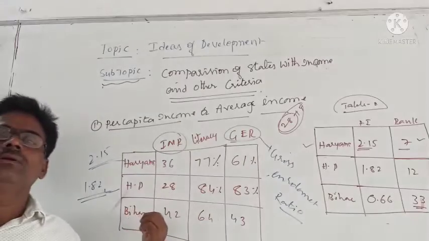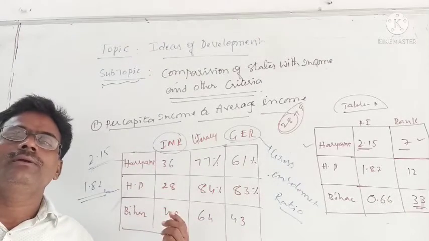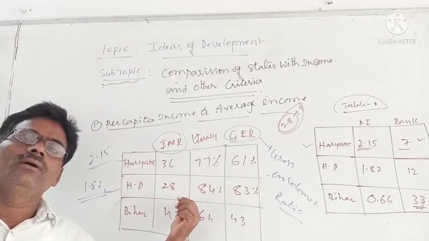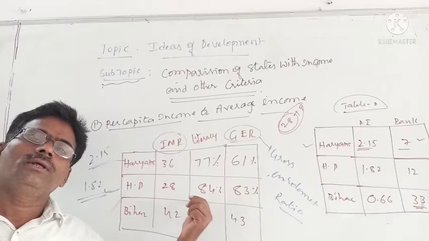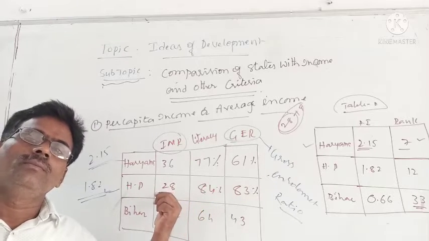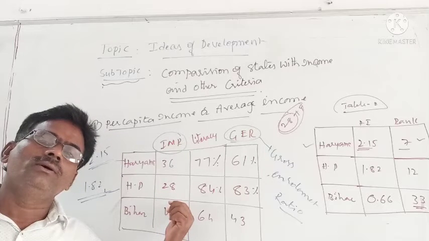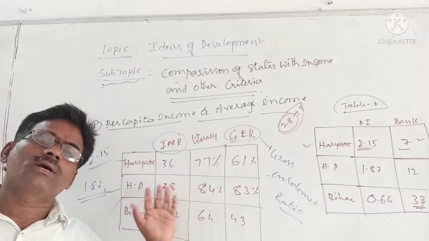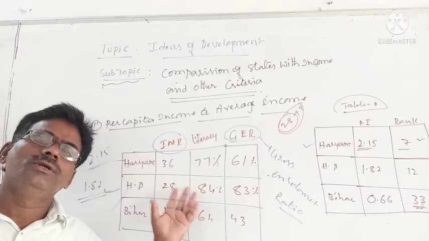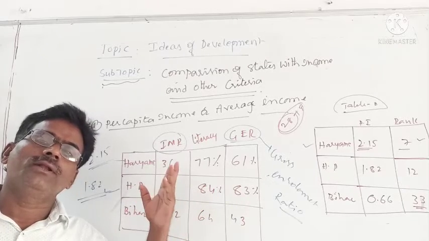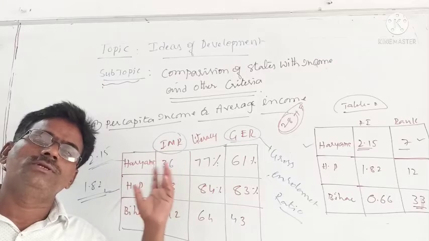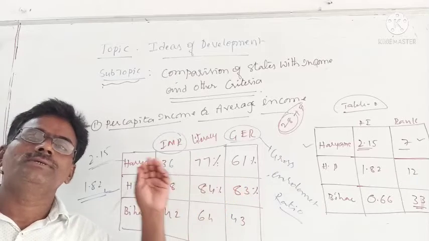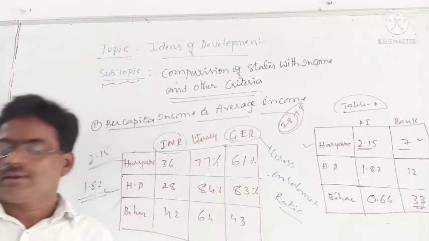Basing on this table, which state is advanced? Himachal Pradesh is a nice state. State administration is good, many things are being done, many facilities are being provided, and the wealth is equally distributed. No rich, no poor. Health is good, education is good. How are things going here compared to Haryana? Incomes of a few individuals may be more, and average income also looks good. But what about the other areas which are totally neglected?